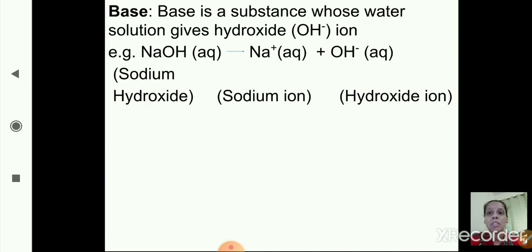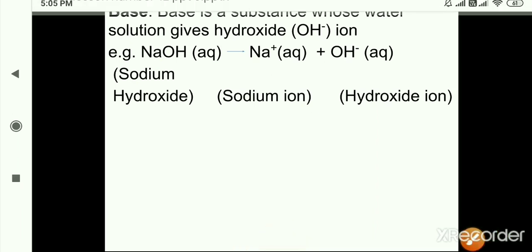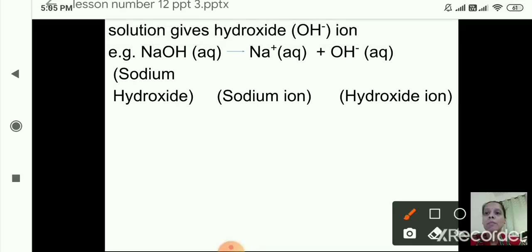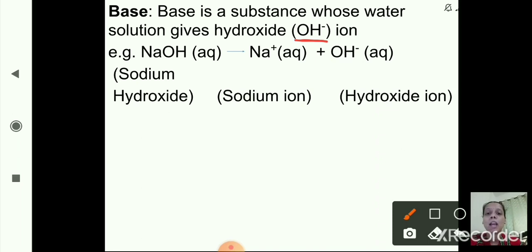Base is a substance whose water solution gives hydroxide ion. Hydroxide ion means OH minus ion. As you can see here, this is OH minus ion, hydroxide ion. In acids we have studied that acids give H plus ion in the solution form, right? H plus. And in bases, a base is a substance whose water solution gives hydroxide ion, that is OH minus ion.